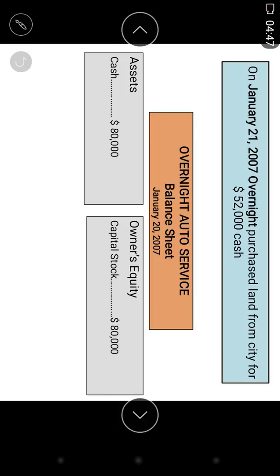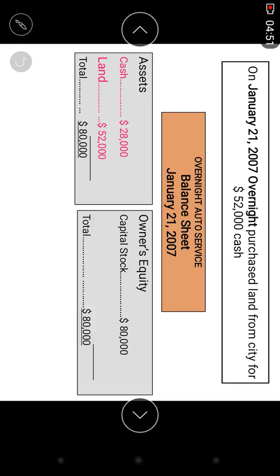Okay, this is the balance sheet of first cash equivalents. Okay, this is the second: purchase land worth 52,000.